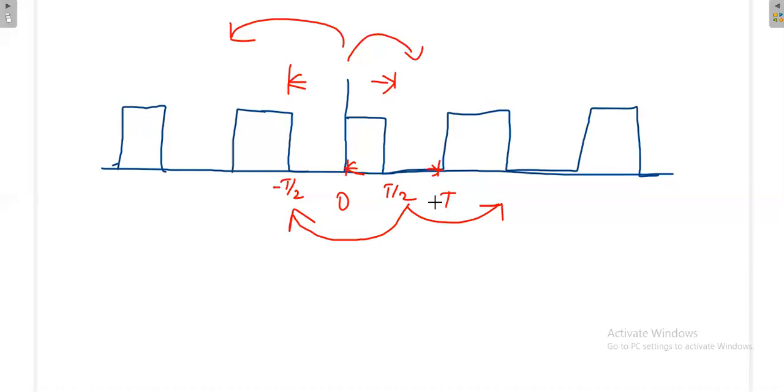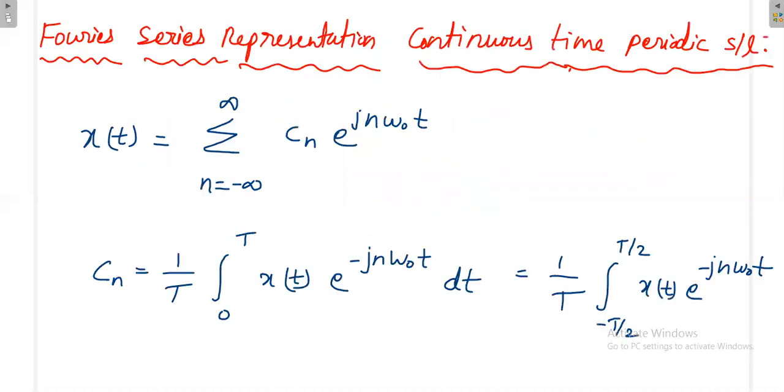But in some cases the mathematical expression will be very simple when you operate between 0 to T, or in other cases it may be simple when you operate between minus T by 2 to plus T by 2. So it purely depends on the situation, and on whether you know the exact mathematical expression or not.